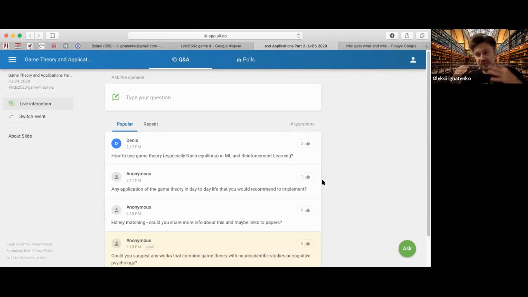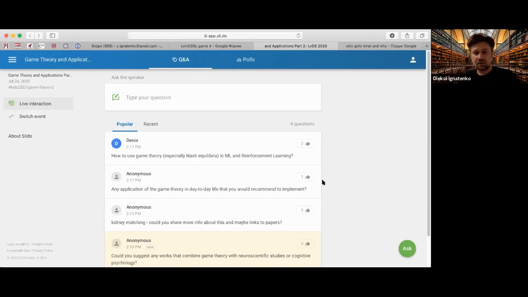So when you have a theoretical framework that should be in equilibrium, then you can start to launch algorithms to find it. I think it's heavily dependent on the area of application.